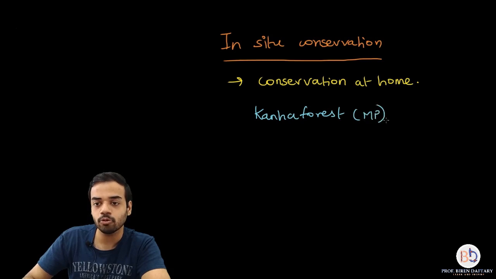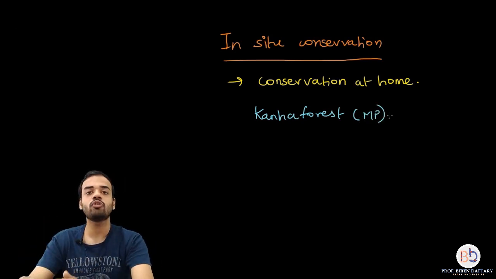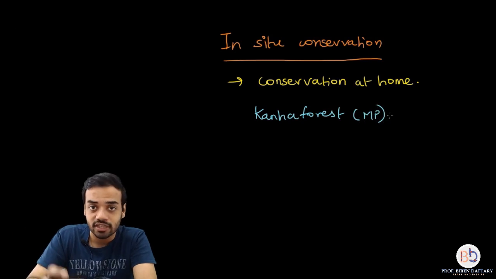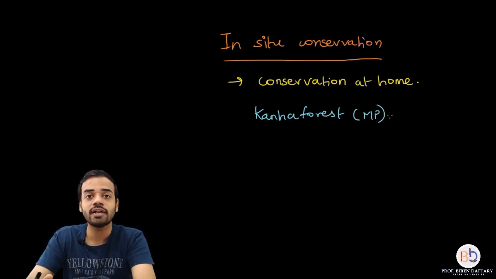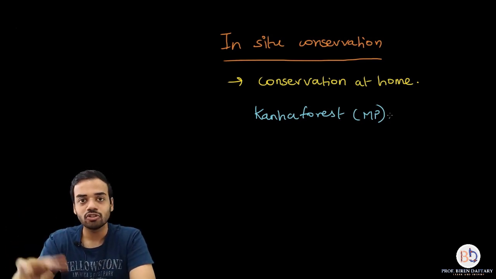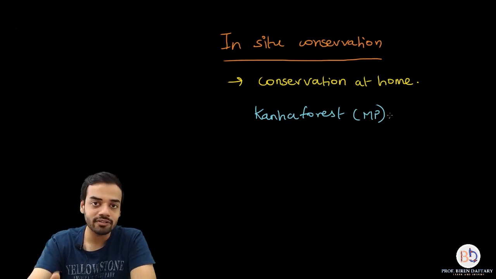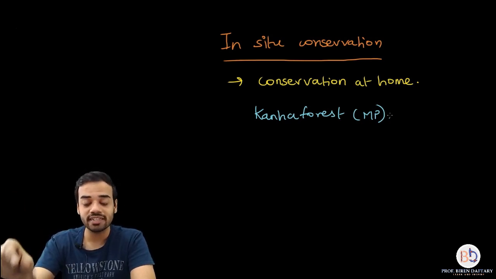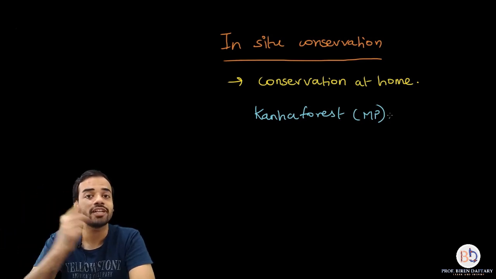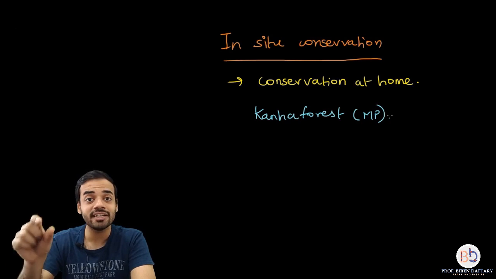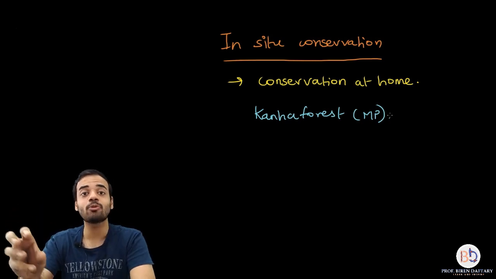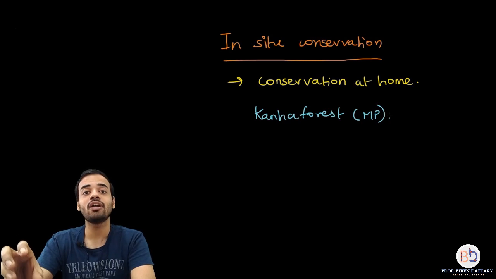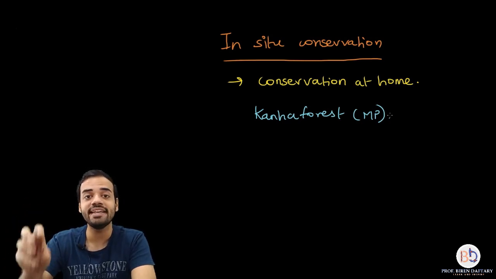So this forest, suppose if you want to protect all the organisms, or if you want to protect the biodiversity of Kanha forest, which is present in Madhya Pradesh, how will you do that? So the best way to protect all the organisms and the natural resources of Kanha forest is to guard the entire Kanha forest. Suppose if you protect the entire Kanha forest, that means you are protecting the biodiversity of that forest. You are not removing the organisms from their natural habitat and taking them somewhere else and protecting them. You are protecting them in their natural habitat, so they are being protected at their home. That is why this is called conservation at home, or it is called in situ.